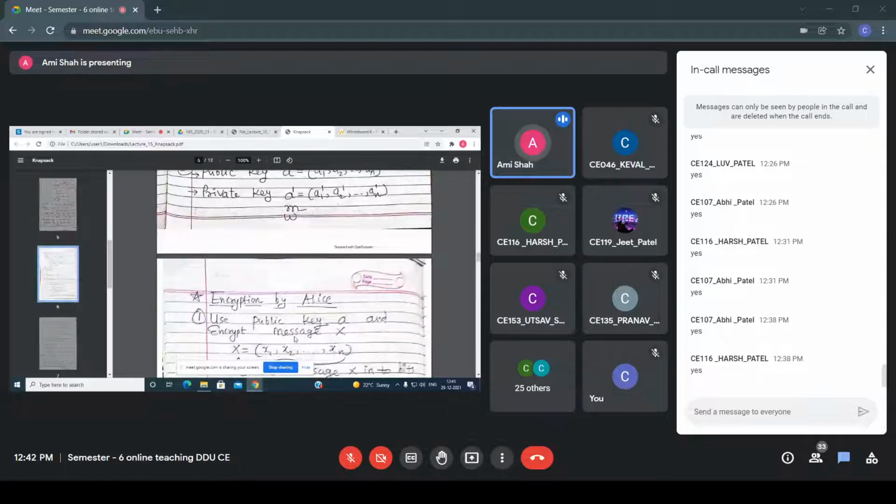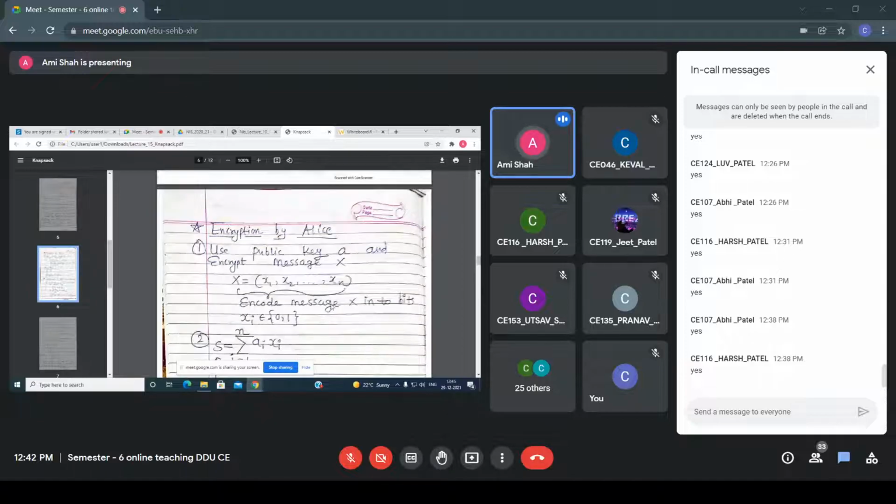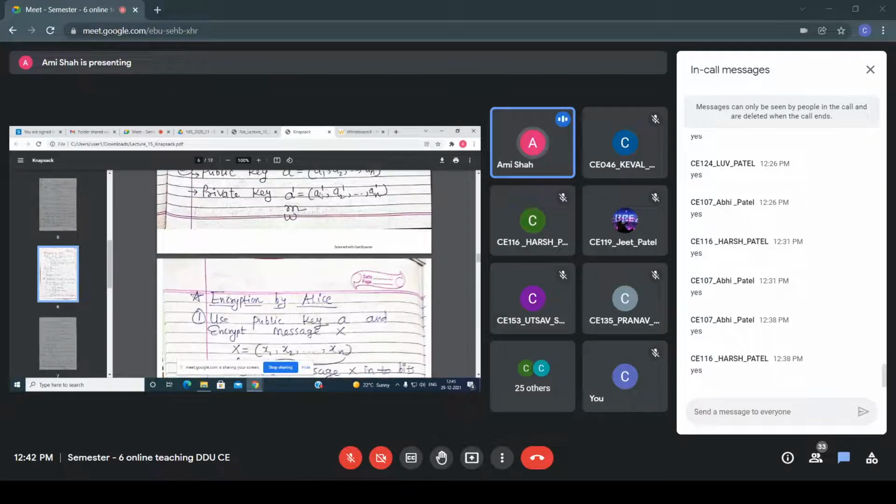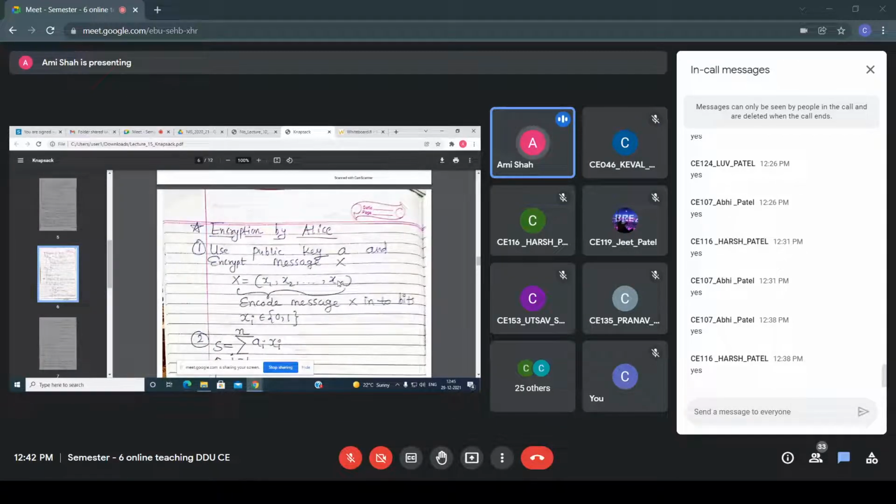Now if Alice wants to send some message to Bob, what will Alice do? Alice has some plain text. With the help of this public key A, which is public, Alice encrypts the plain text message and produces the ciphertext. Once Alice gets the ciphertext, it is sent to Bob. So what will Bob do? He multiplies the sum by W inverse, because W is private to Bob. M is also private to Bob, right?